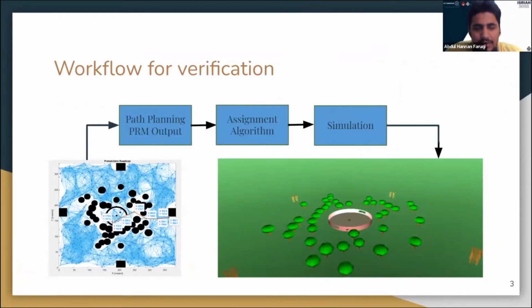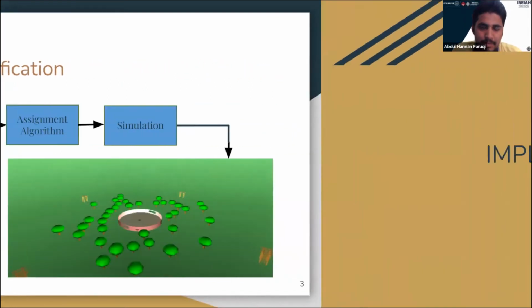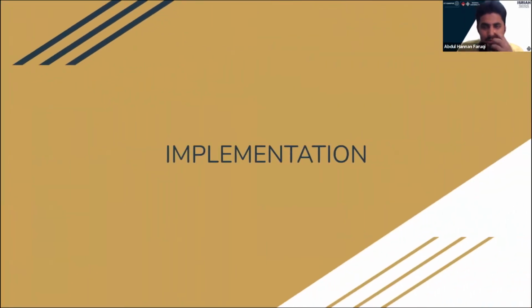This is the workflow that we have taken for verification of the framework. We first generate the paths for the drone from the destination to each of the sources using PRM. Then, using the calculated paths, we feed them to the assignment algorithm, which assigns the task to each of the drones. After the assignment is completed, we visualize the calculated trajectories by performing 3D simulation in Simulink 3D Animation software. Now, we'll discuss the implementation.